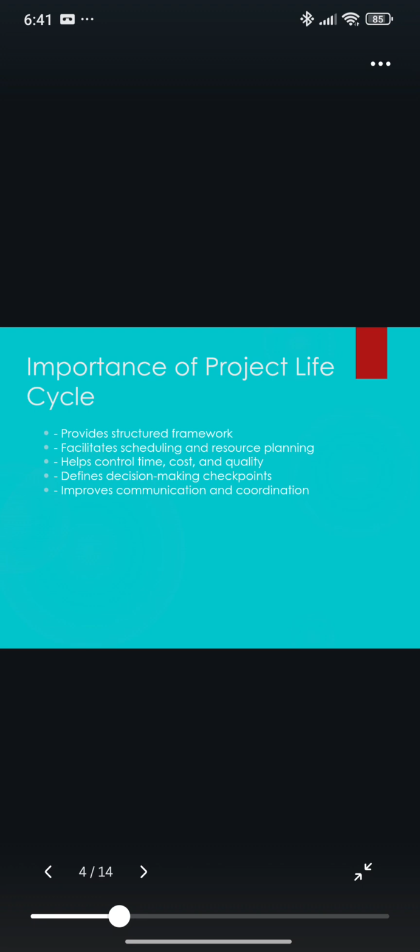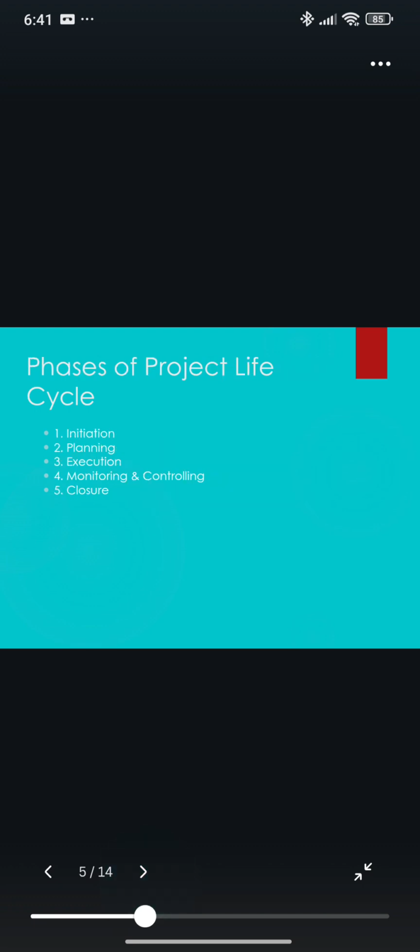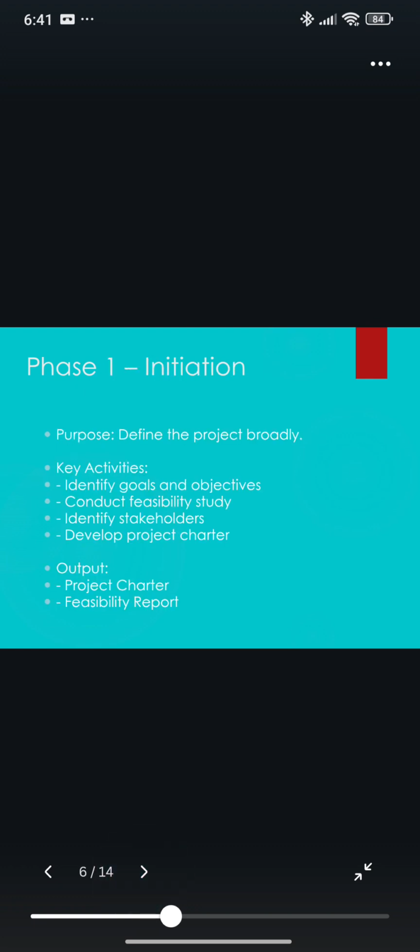The five phases of the project life cycle. The standard project life cycle consists of five phases: initiation, planning, execution, monitoring and controlling, closure. Let's now walk through each phase in detail.